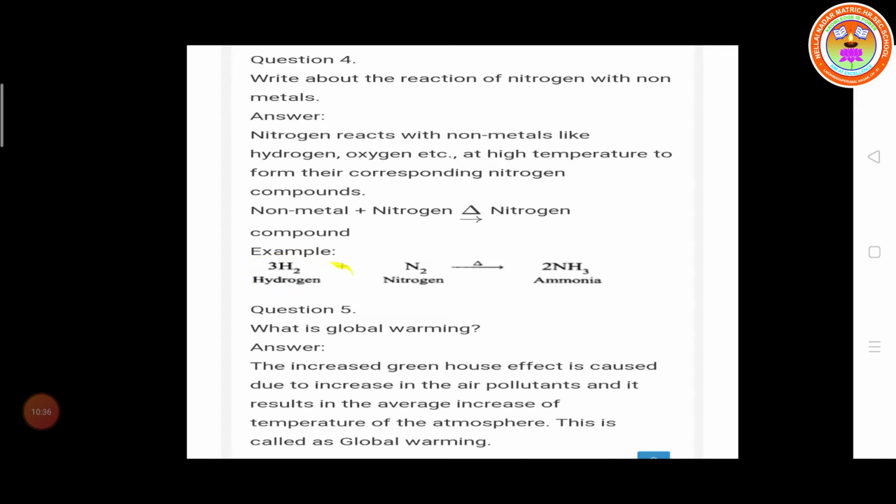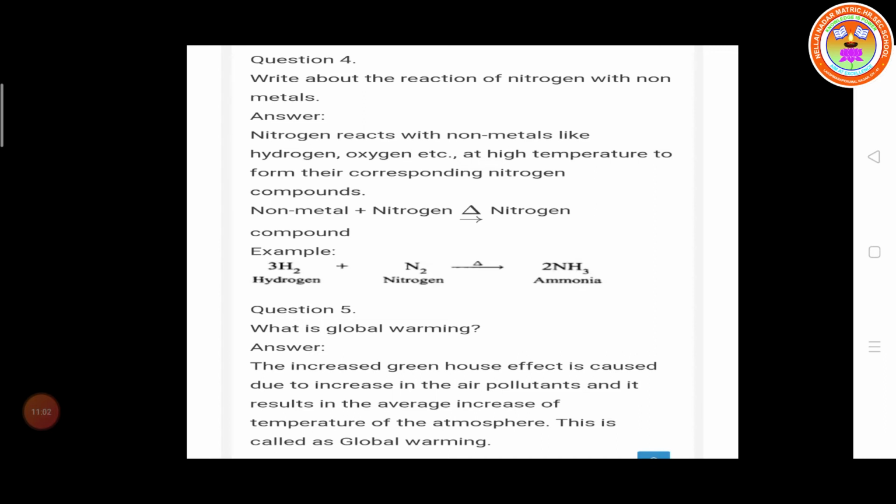So here 3 into 2, 6, here 2. So in front of the equation you have to put 2. So 2 nitrogen. So here in H3 the subscript you have to put 3. So 3 multiplied with 2, 6. So 2 NH3. Totally, the left hand side and right hand side have the same number of nitrogen and the same number of hydrogen present.